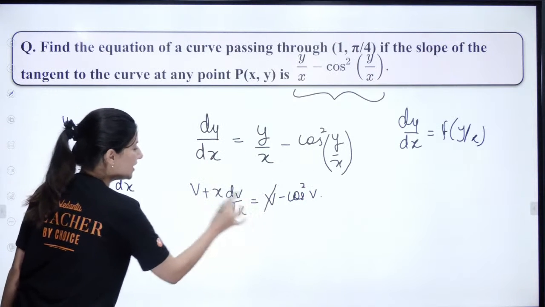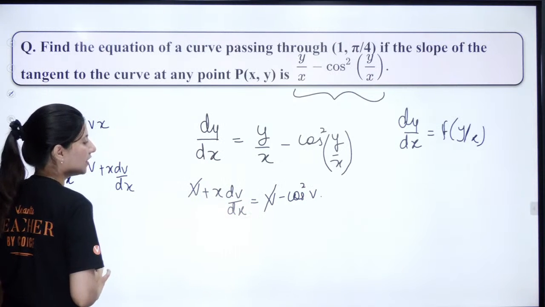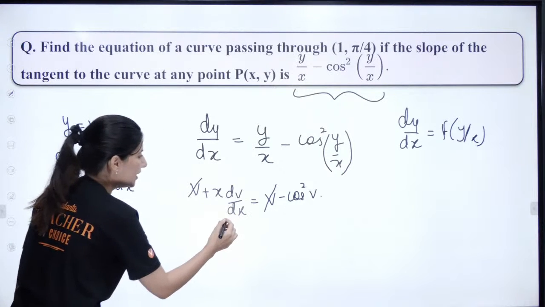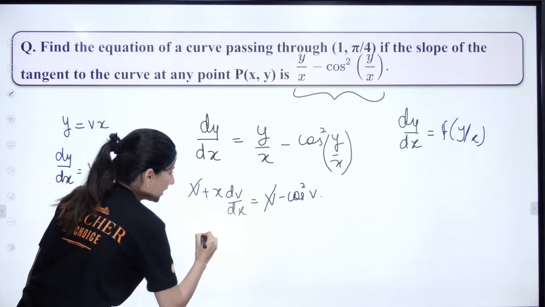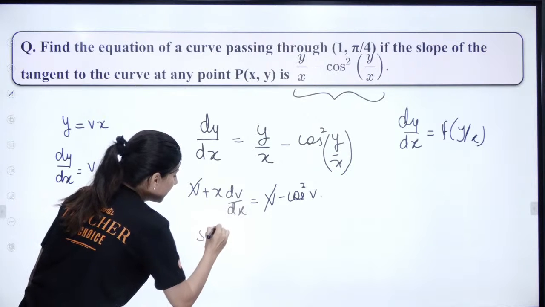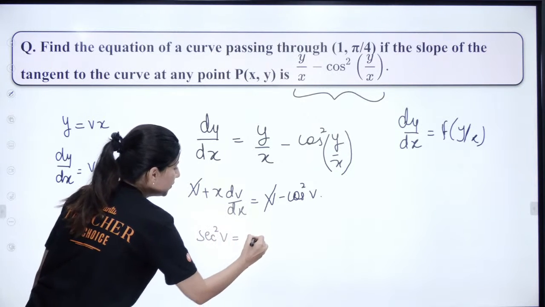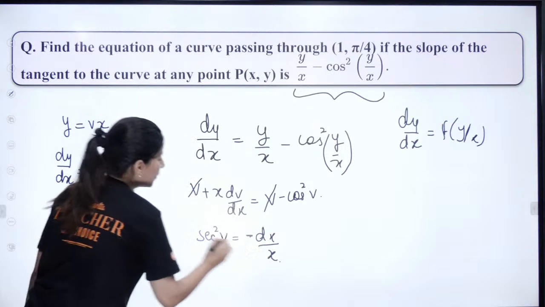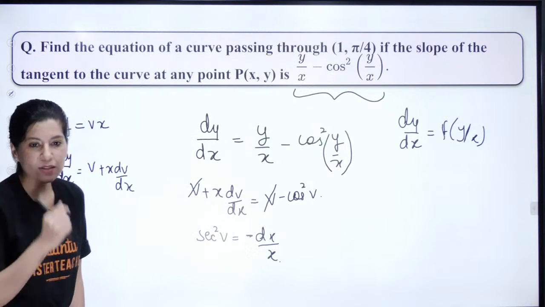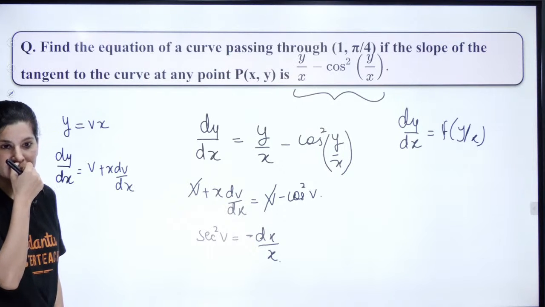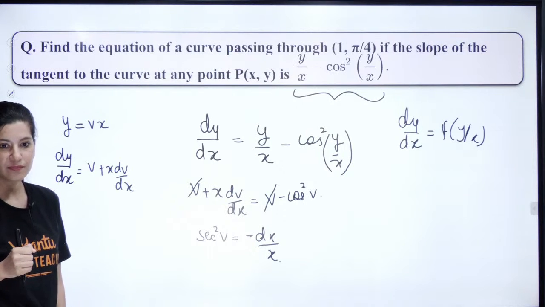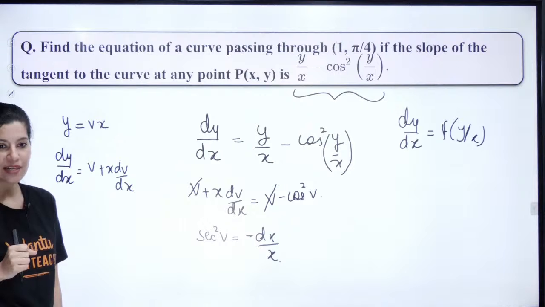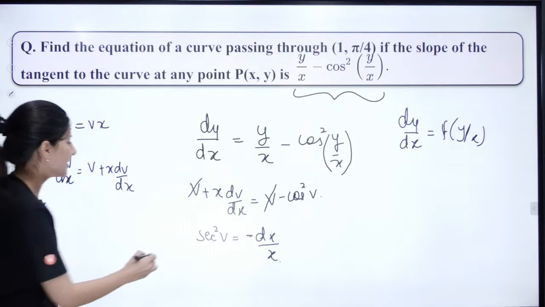Can you see we can cancel out v? And we are left with sec square v equal to minus of dx by x. So can you tell me the integration of sec square v dv?